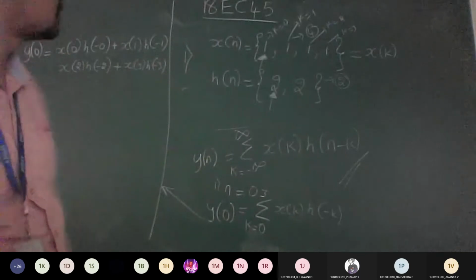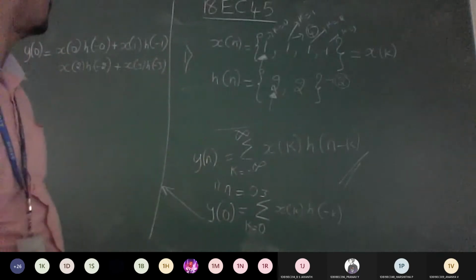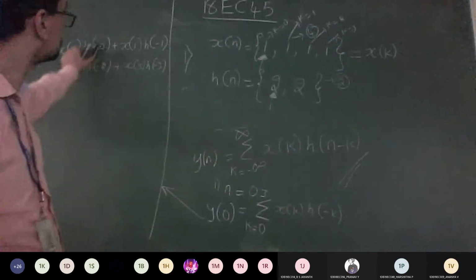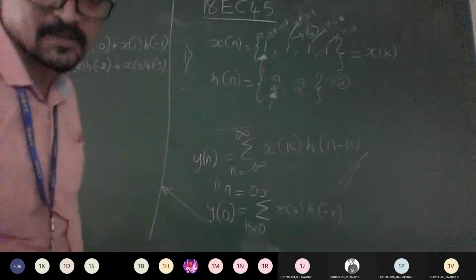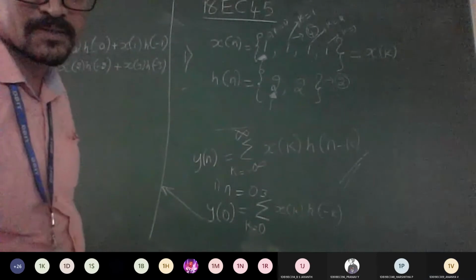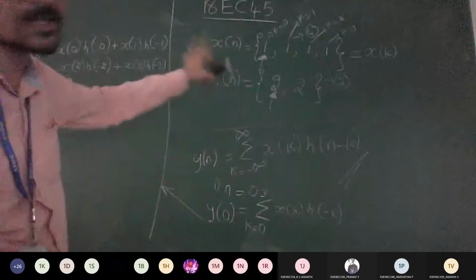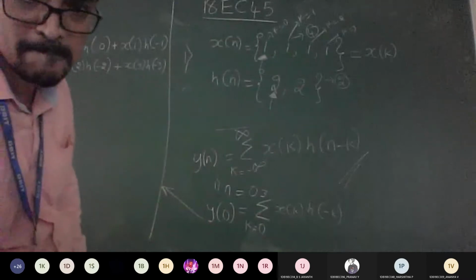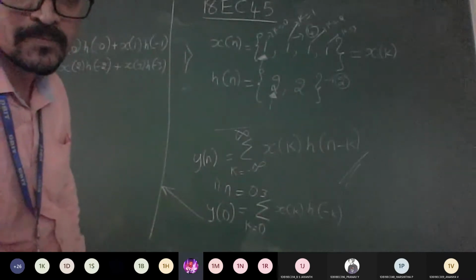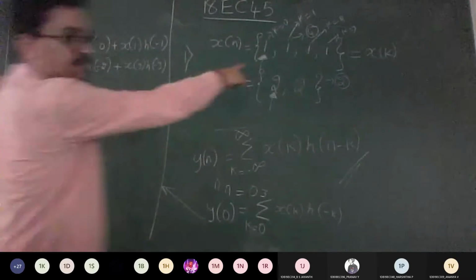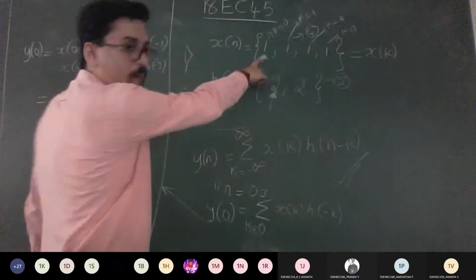Yes, sir. So now tell me which value. Minus 0 is nothing but 0 only. Correct? So now only for x of 0, h of 0 convolution happens. Agree? So what is the value of x of 0? Go back to this question and check.